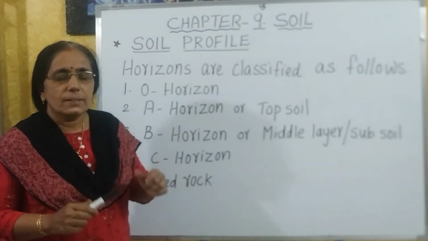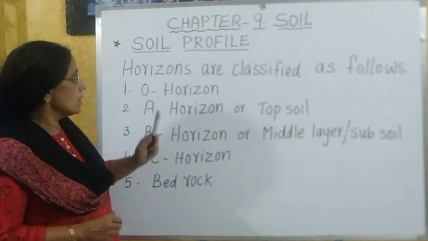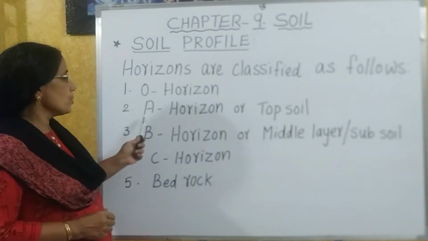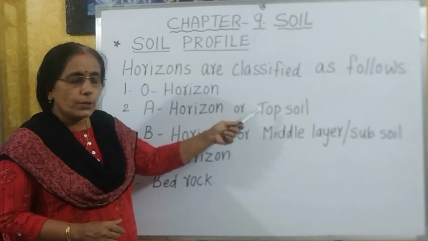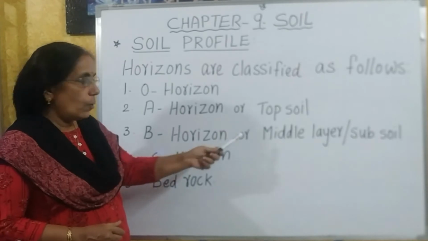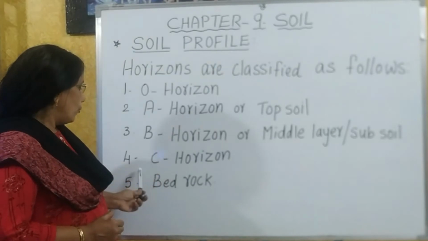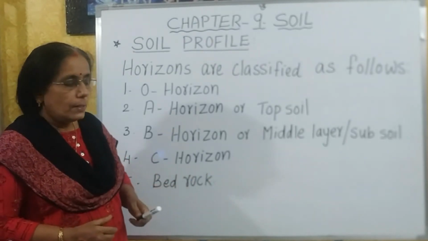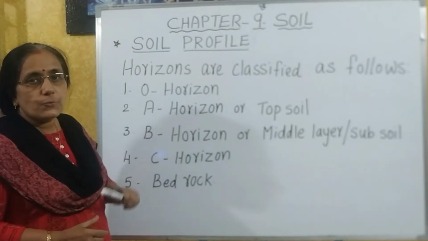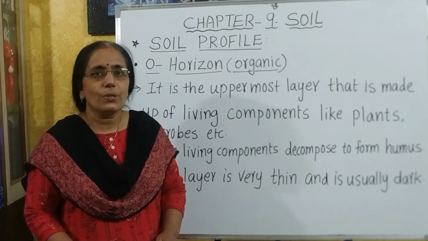Now let us discuss the classification of horizons. Horizons are classified as follows. First one is horizon O. Second is horizon A, also known as topsoil. Third one is B horizon or middle layer, also known as subsoil. Fourth one is C horizon. And the last one is bedrock. So this is the classification of horizons. Now we will discuss each horizon one by one.